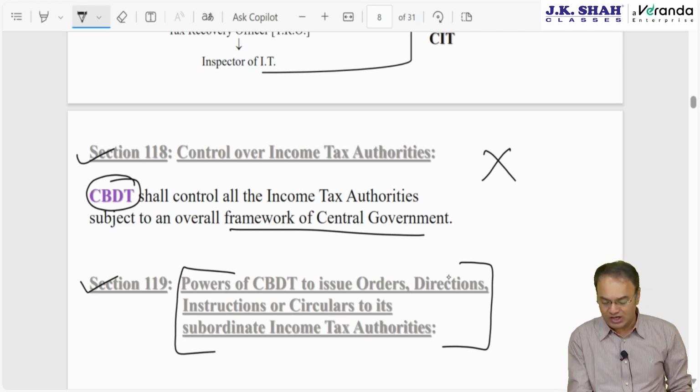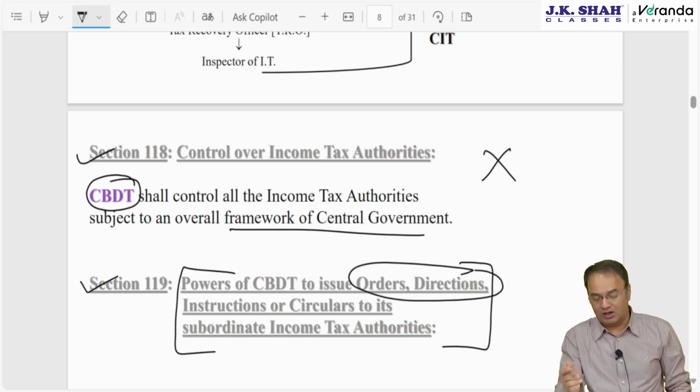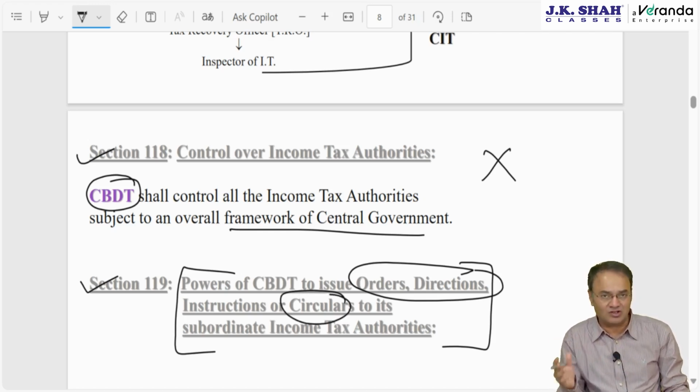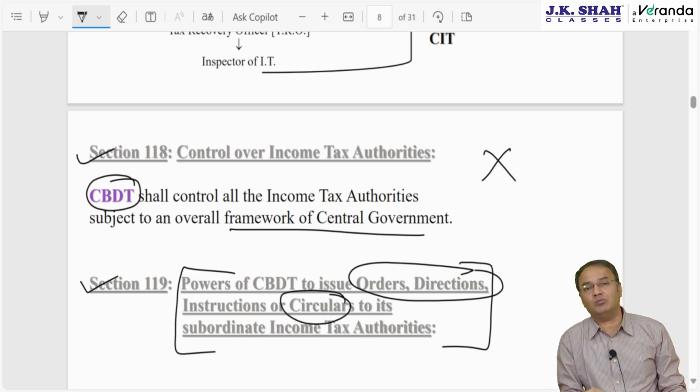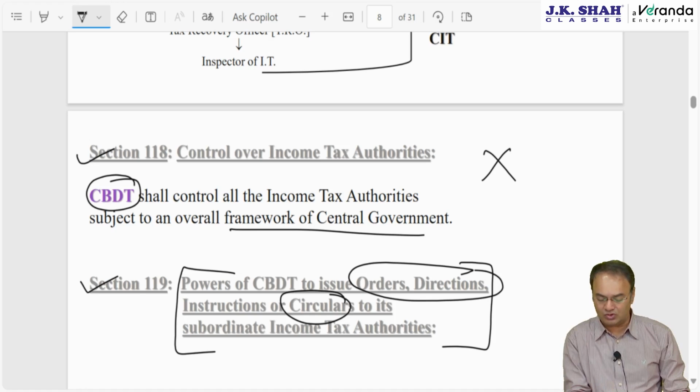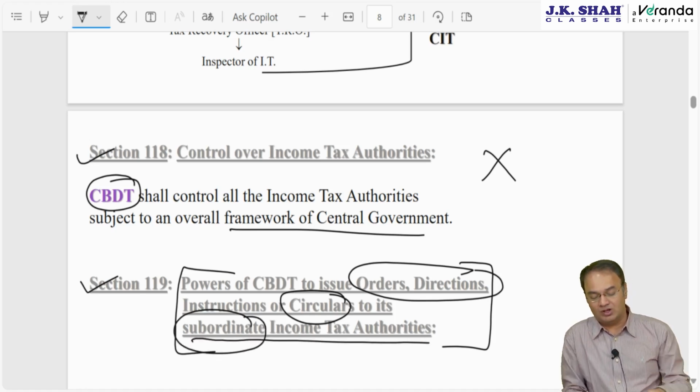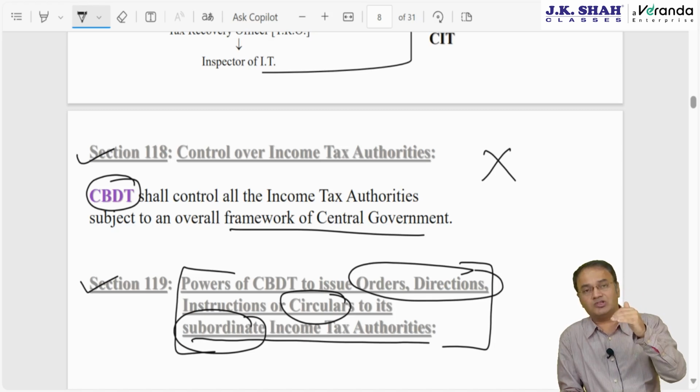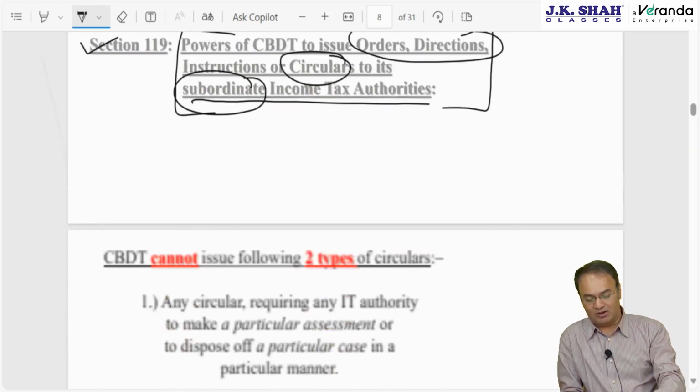Normally orders and directions are for the department and circulars are for everyone. Circulars are open to everyone. That is something meant to be circulated. That's why it's called circular. CBDT issues them. We will use one word, circular. To whom does it issue? It issues circulars to its income tax authorities which are subordinate to it. Subordinate means starting with principal, director general from that level.